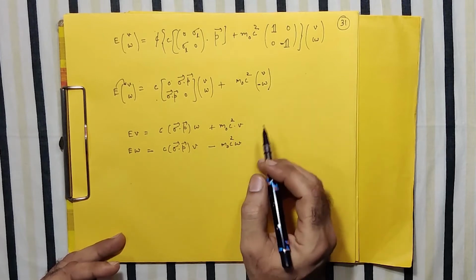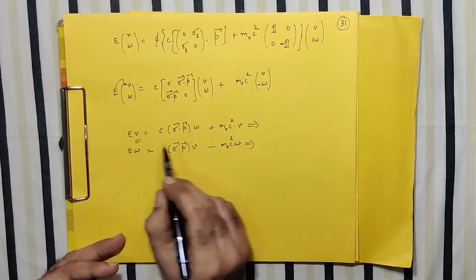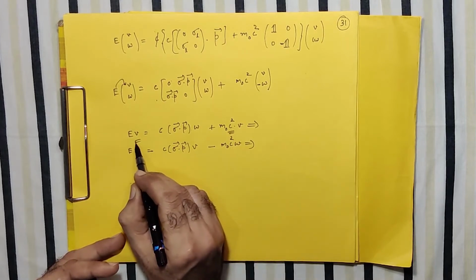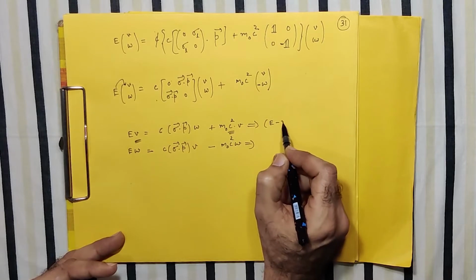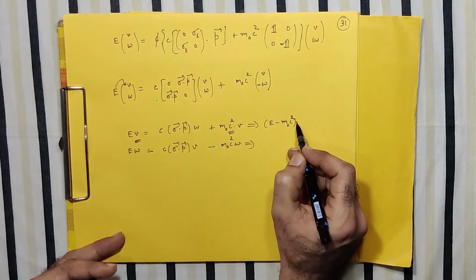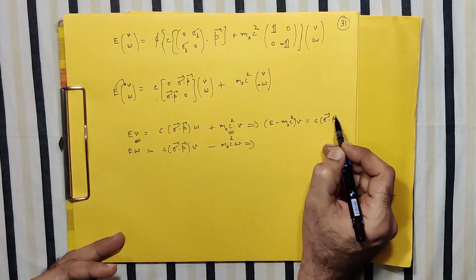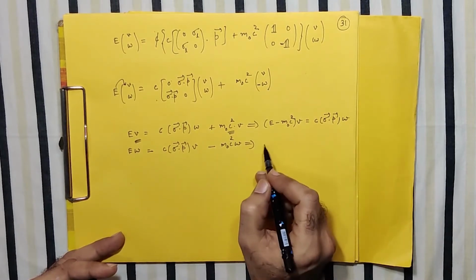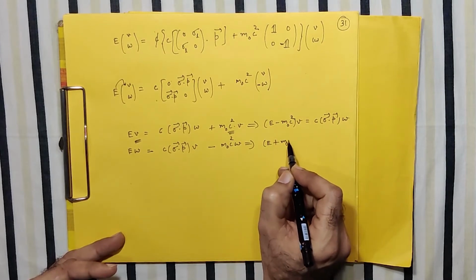So what I get if I just collect all V terms together, then I have a final equation that E minus m0 c square V is equal to c into sigma dot P W.